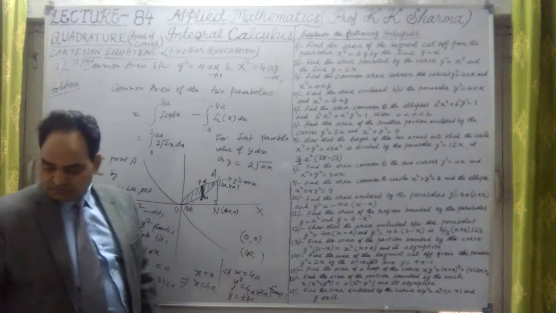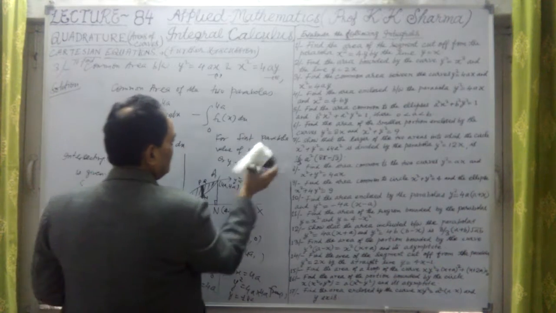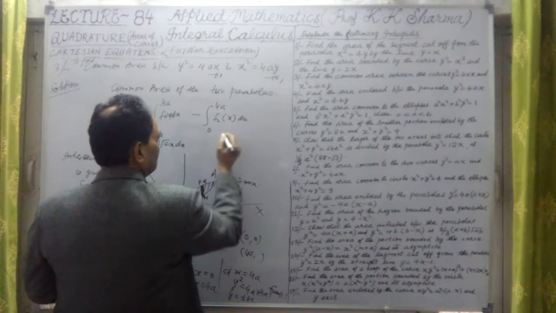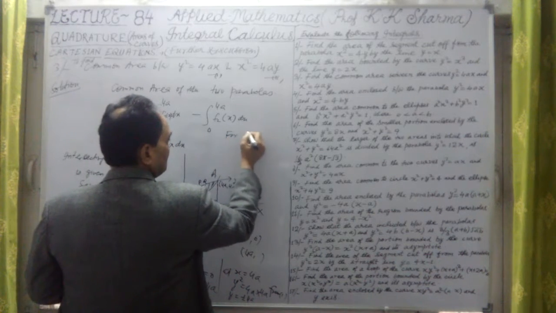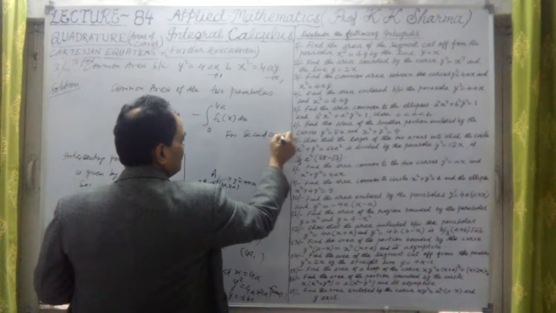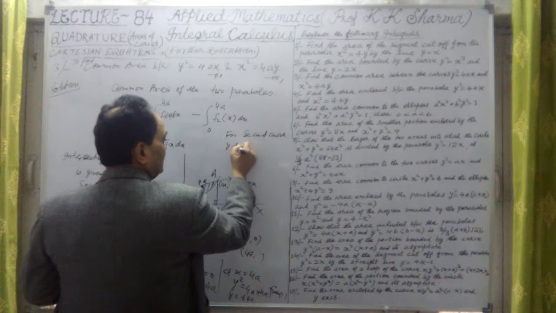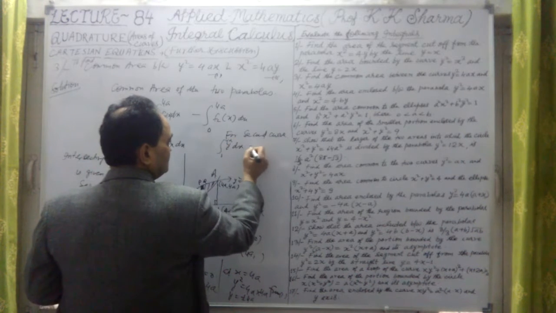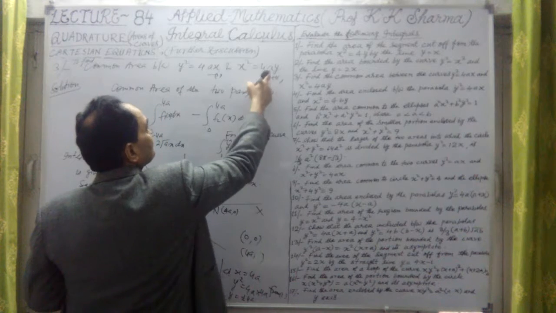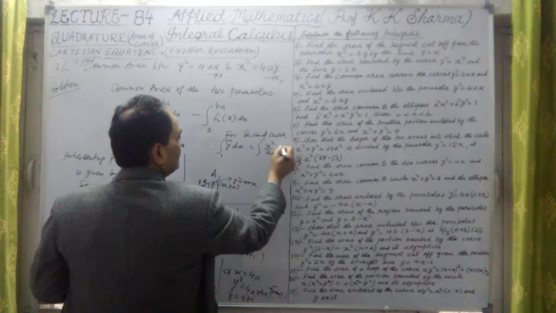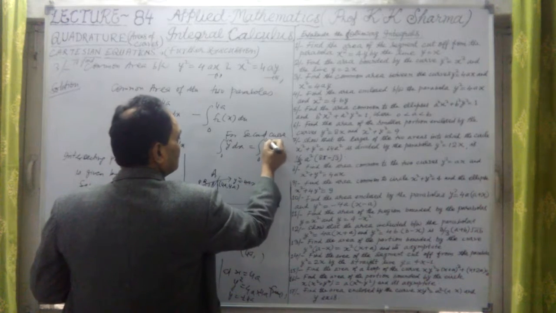And for the second one, for the second curve of parabola, y dx, or this is 0 to 4a, is equal to, here y is x square upon 4a, this is x square upon 4a into dx, 0 to 4a.